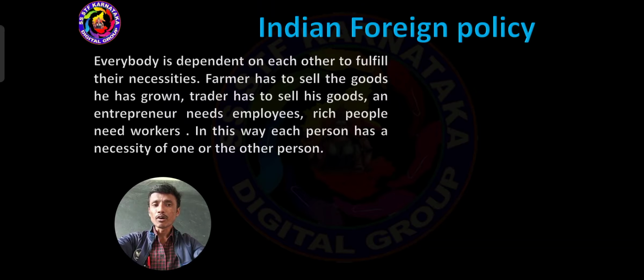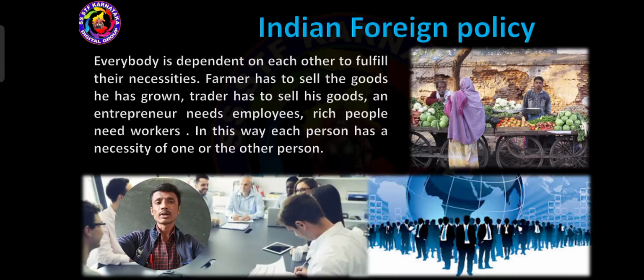Like here, the farmer depends upon the trader, the trader depends upon the consumer, the entrepreneur depends upon the employees, the rich person depends upon the workers. Why is this dependence so important? Because it fulfills certain needs. This was the purpose. One person is always depending upon another person. Look at the pictures, dear students. Doing business solely on our own is highly impossible. By depending upon others, it is 100% possible to carry on the